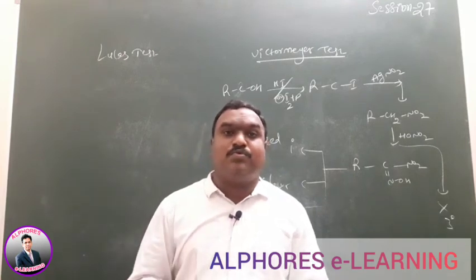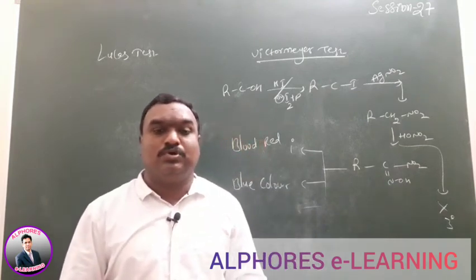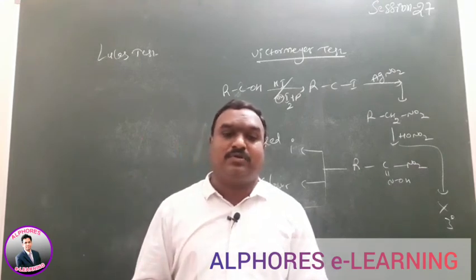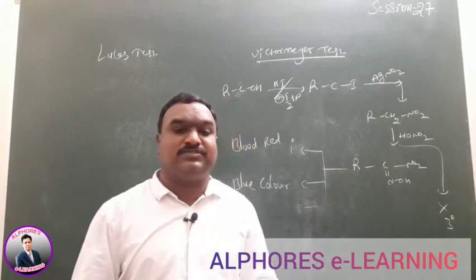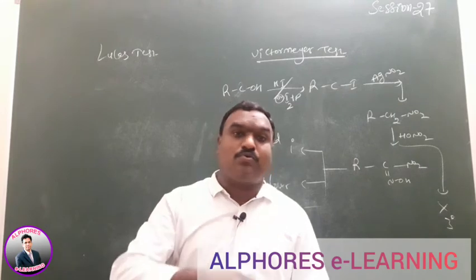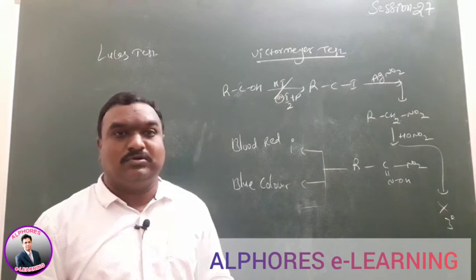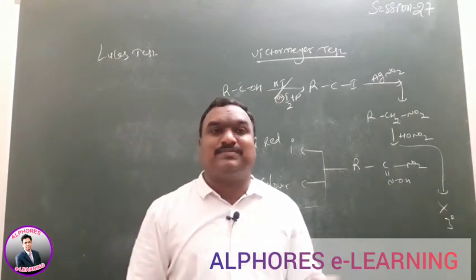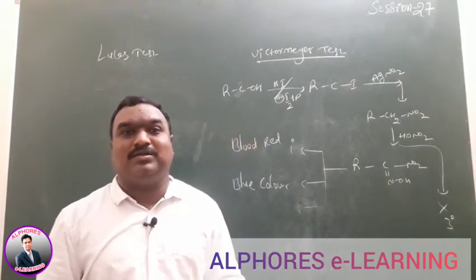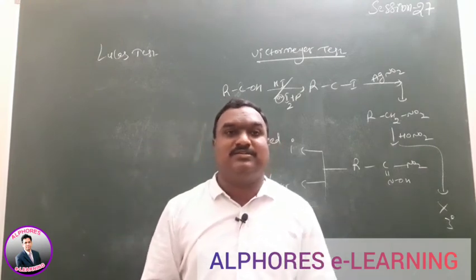Again, if we add some amount of HNO2, nitrous acid, nitrolic acid is formed here. The NOH group is added in this one. After formation of that, if we add 3 or 4 drops of NaOH, then we get a color. Based on the color, we can explain whether the unknown compound carries a primary alcoholic function, secondary alcoholic connectivity, or tertiary alcoholic connectivity.